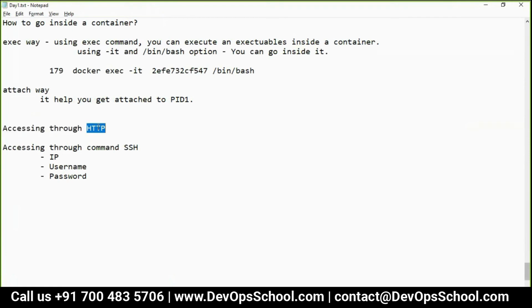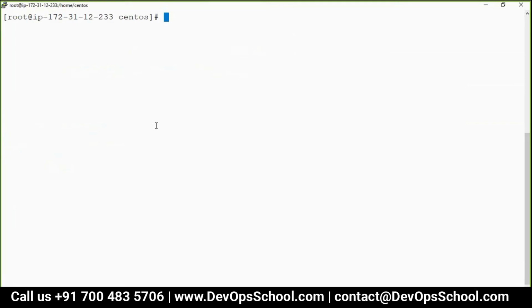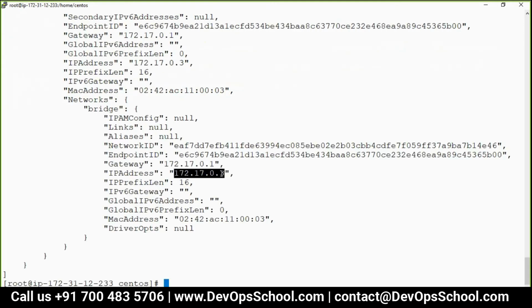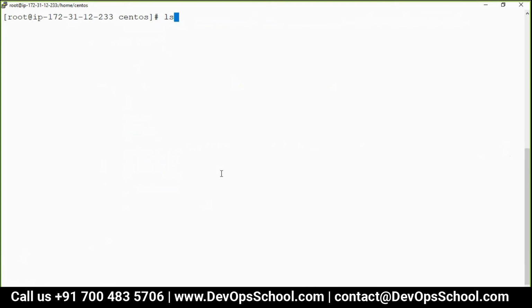Accessing through HTTP. Okay, so understand that here HTTP means you have to look at this Jenkins. So can I look at this here? This is the Jenkins. Remember which port it is running? 8080. Now Jenkins has a server node on 50000. So there are 2 ports running. Can I check whether Jenkins is running on the port number? So let me get the IP address first. So Docker inspect container ID, and this is the container ID.